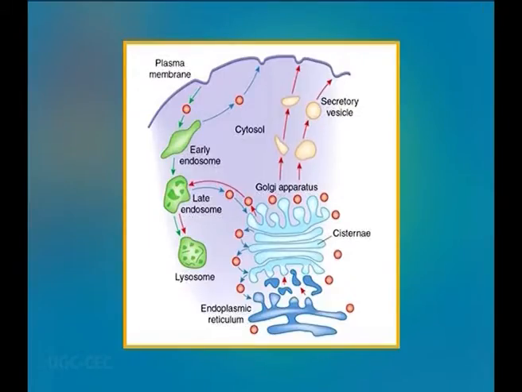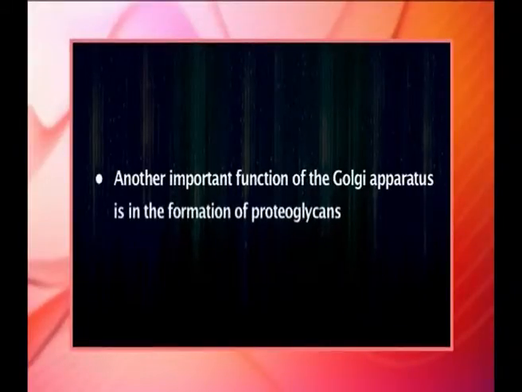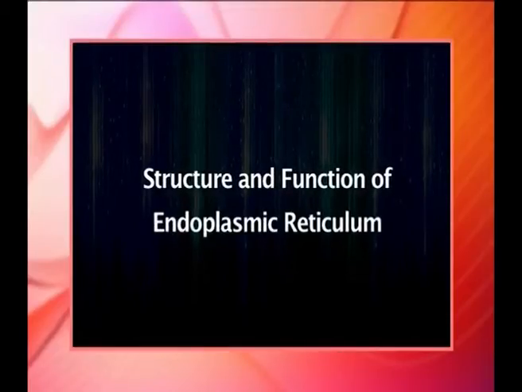Individual stacks have different assortments of enzymes allowing for progressive processing of cargo proteins as they travel from the cis to the trans-Golgi face. Enzymatic reactions within the Golgi stacks occur exclusively near its membrane surface, where enzymes are anchored. An important function of Golgi apparatus is in the formation of proteoglycans. After Golgi apparatus, we will briefly talk about structure and function of endoplasmic reticulum.